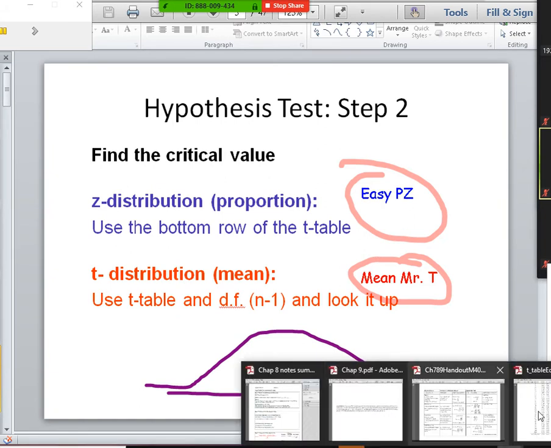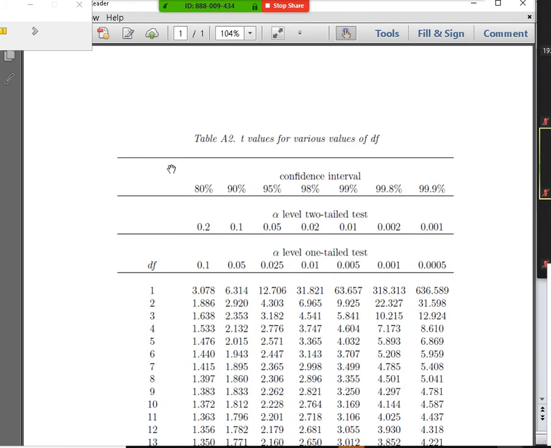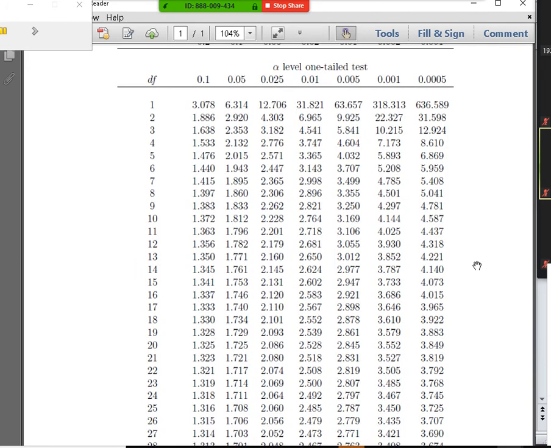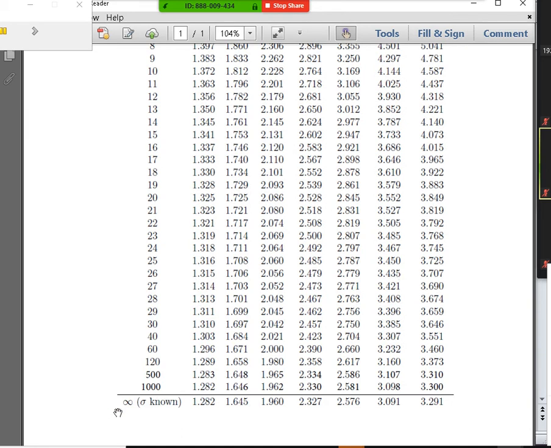And the t-table: first of all, this tells you which column to use, depending on what you're doing. All the stuff in here is t-distributions, depending upon your degrees of freedom, n minus 1. But this bottom row here, that is your z-table. We only need a handful of numbers from the z-table for these problems, because we only care about a handful of alphas. Depending on your significance level, you can use one of these numbers. So the bottom row of your t-table is your z-table.